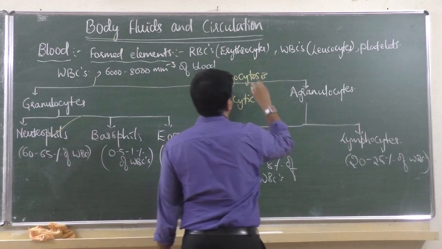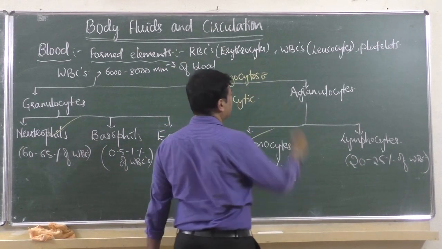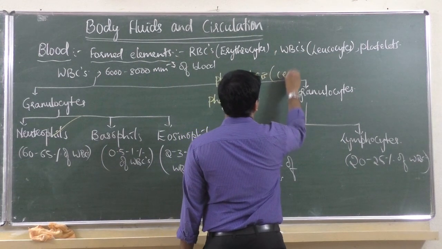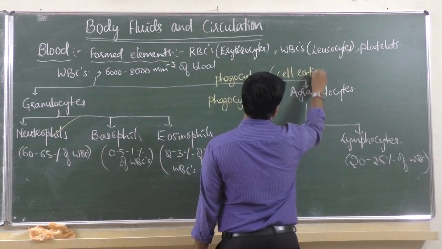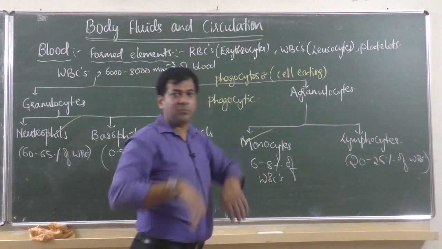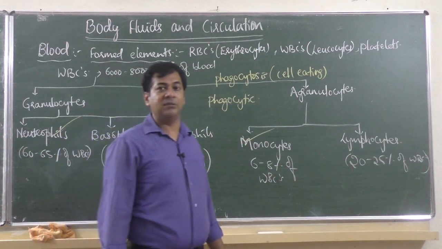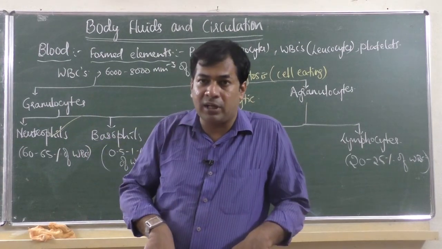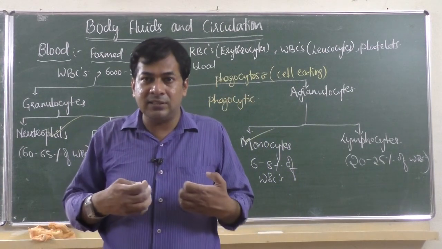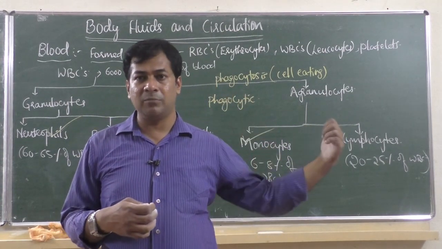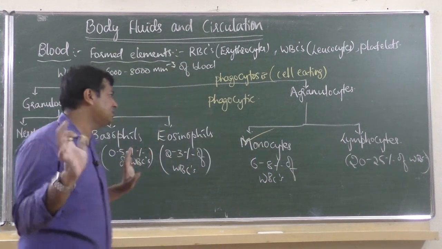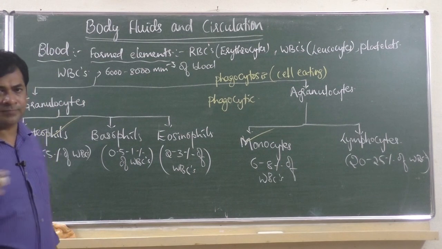Most of the words in biology are derived from Latin or Greek. By eating the bacteria which enter our body, they protect us. They give immunity. Instead of getting disease, neutrophils and monocytes eat the bacteria so that we are safe.